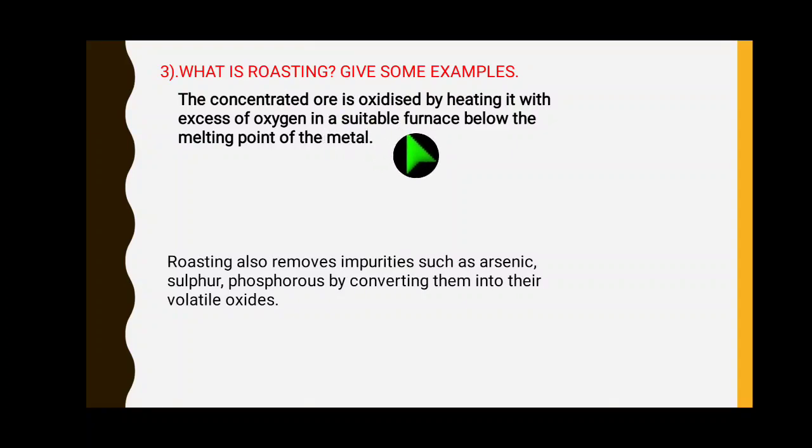The concentrated ore is first oxidized by heating it with excess of oxygen in a suitable furnace below the melting point of the metal, right? That is called roasting.